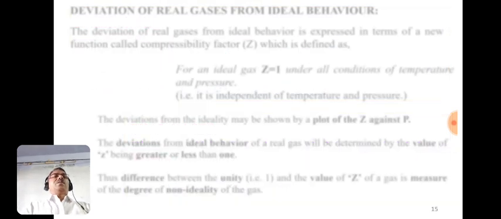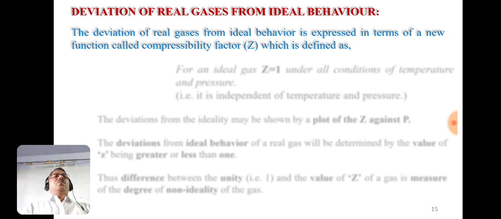Now the next point is deviation of real gases from ideal behavior. The deviation of real gases from ideal behavior is expressed in terms of a new function called the compressibility factor, denoted by the symbol Z, capital Z. Its formula is Z equals PV by RT.